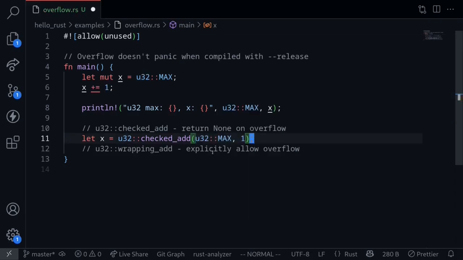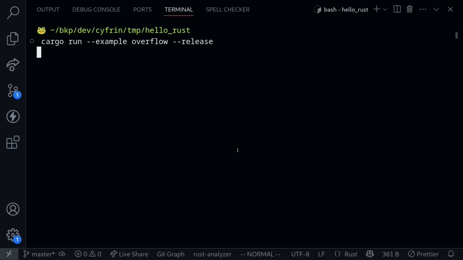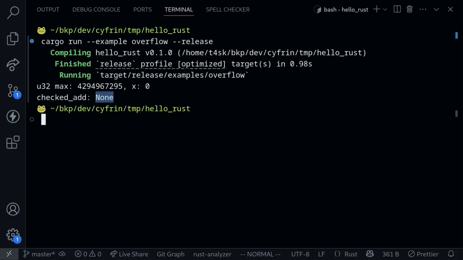And then let's print the result out. println!. Here I cannot simply print this value x out, so we'll tell Rust to print this out in debug mode. That is, colon and then question mark. Okay, let's execute the code. And we get checked add is equal to None.